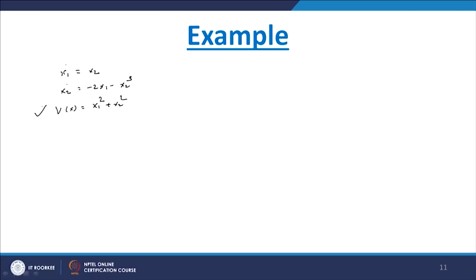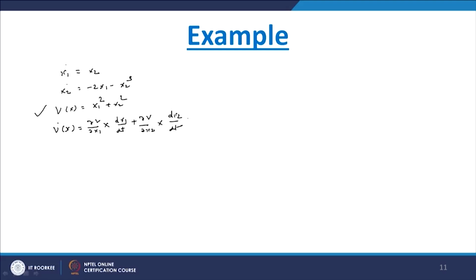Now we have to check the stability of the system. So here what we will do: v dot x equal to del v by del x1 multiplied by dx1 by dt plus del v by del x2 multiplied by dx2 by dt.